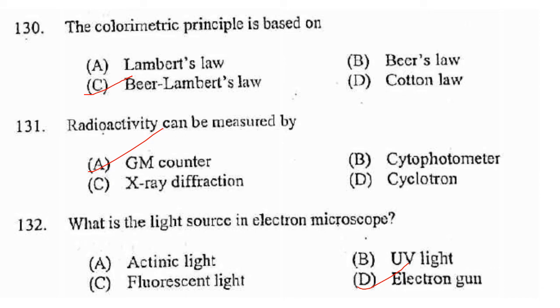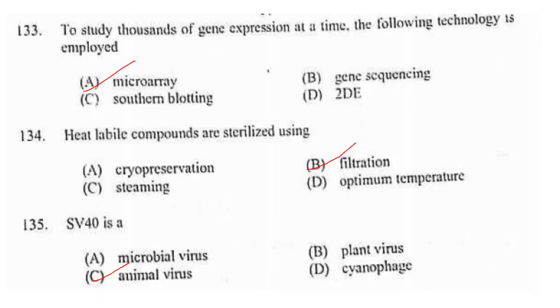What is the light source of electron microscope? That is electron gun. Answer is option D. To study thousands of gene expression at a time, the following technology is employed? That is DNA microarrays. Answer is option A.